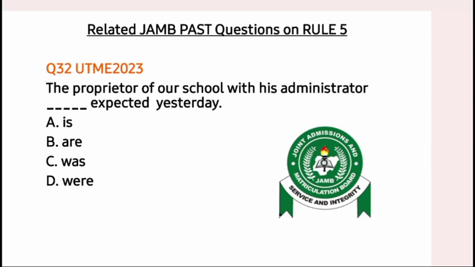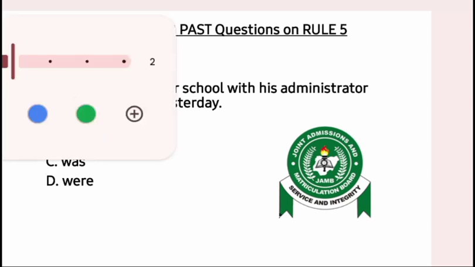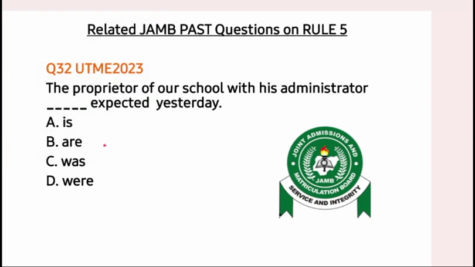So in this case, because it is singular, we look for a singular verb. Is is singular, are is plural, was is singular, were is plural. Let's first of all erase the plural ones because they are wrong. Option B, are, is wrong. Let's cancel it out. Option D, were, is also wrong. Now we are left with option A, is, and option C, was. These are the two singular verbs.